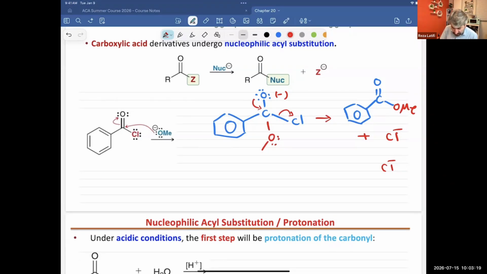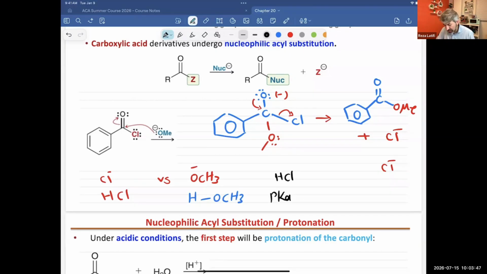We have chloride minus, which is the conjugate base of HCl, a really strong acid, versus OCH3 minus, which is the conjugate base of HOCH3. And we mentioned that the pKa for HCl is around -7, while in the case of HOCH3, or methanol, the pKa is around 16.